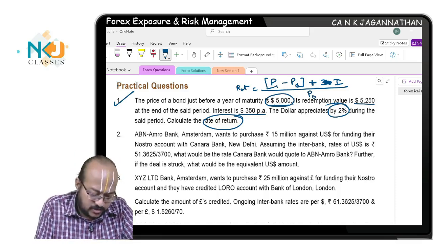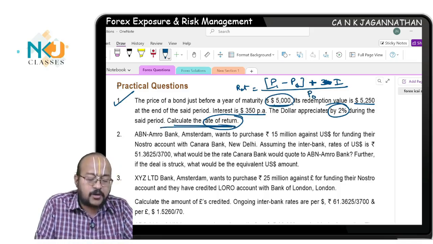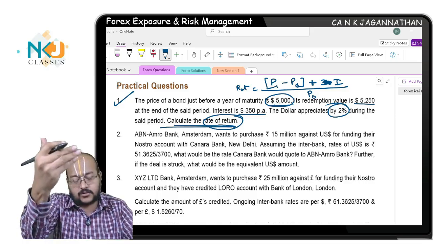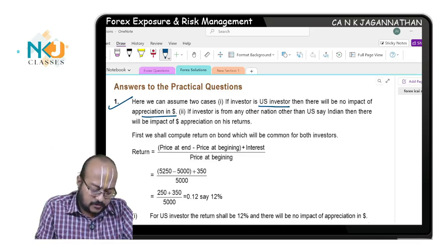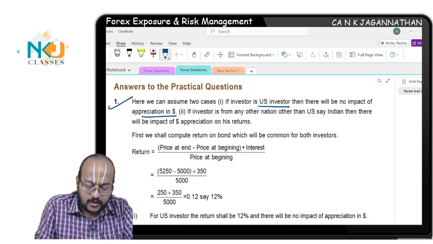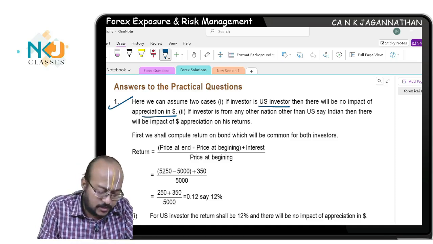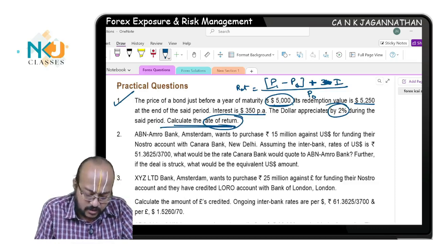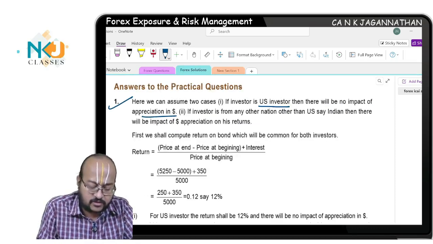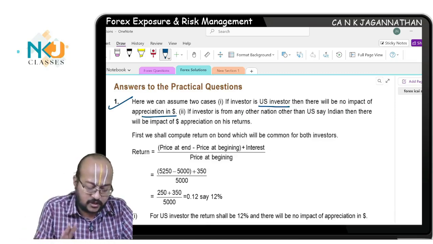They have just asked to calculate the rate of return, but in the MCQ which was asked in May 2024, this question can be solved by assuming the investor to be a US investor or a domestic Indian investor. See what happens.